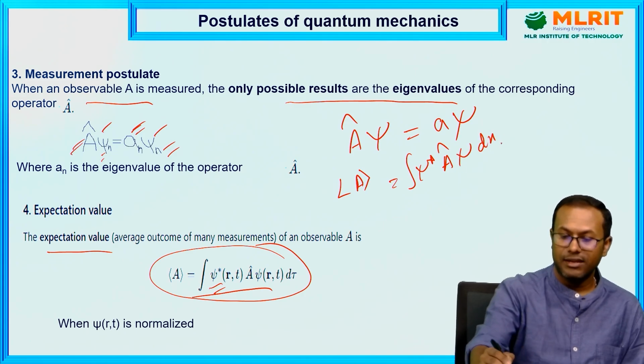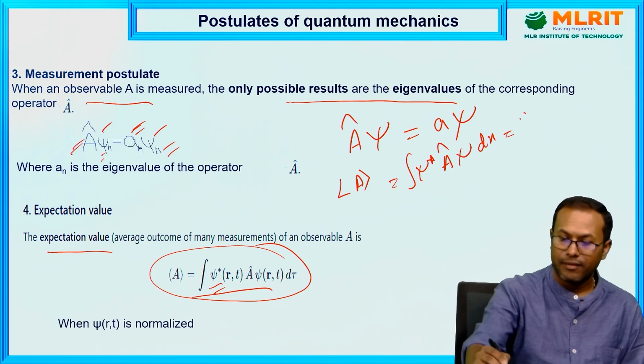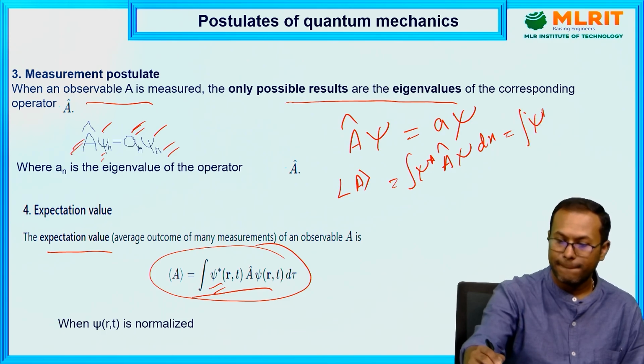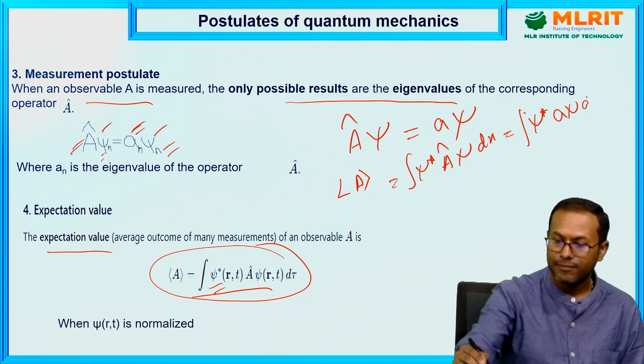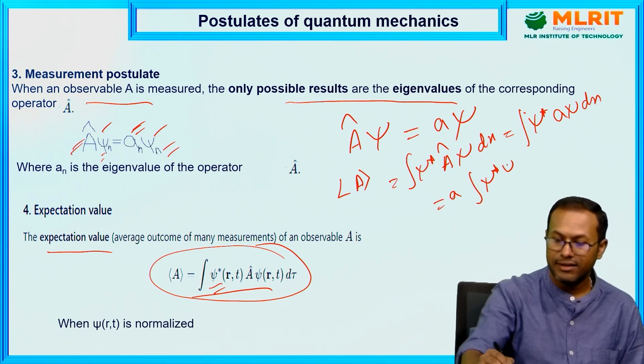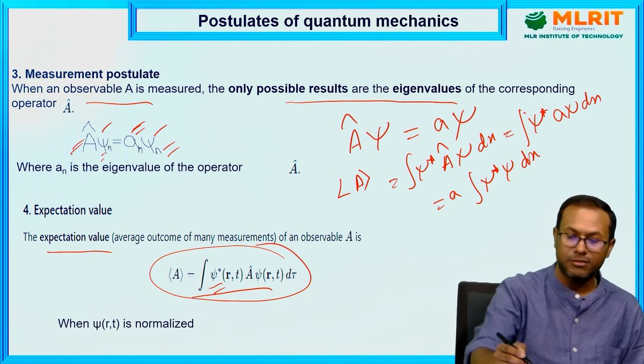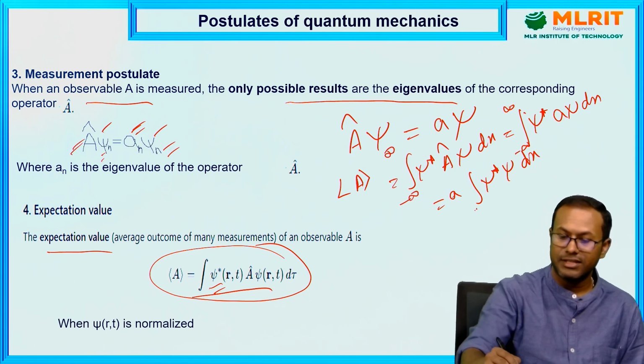So a comes outside, the integral of psi star psi dx. Suppose the region of space is minus infinity to plus infinity. Within this region, this goes to 1, the normalization condition.